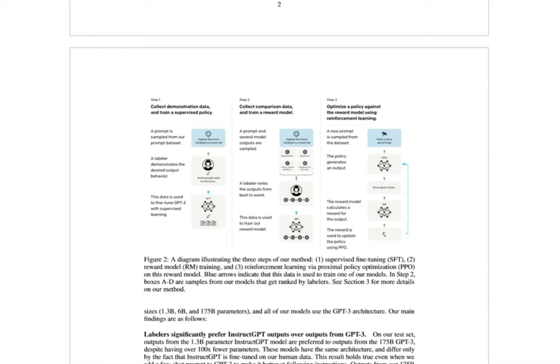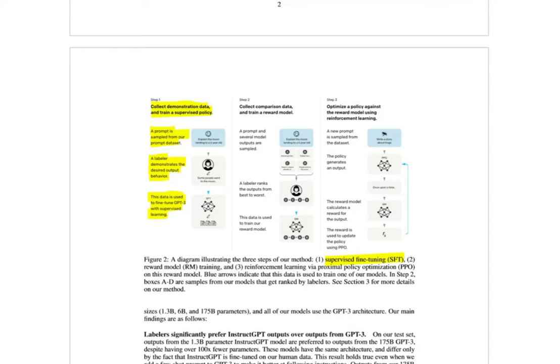And in the next figure, they describe their approaches in this paper. So first of all is the supervised fine-tuning approach, where they collect demonstration data and train a supervised policy, where a prompt is sampled from the prompt dataset and the labeler demonstrates the desired output behavior. Okay? And this input output is used to fine-tune GPT-3 with supervised learning. So this is the supervised fine-tuning or SFT.